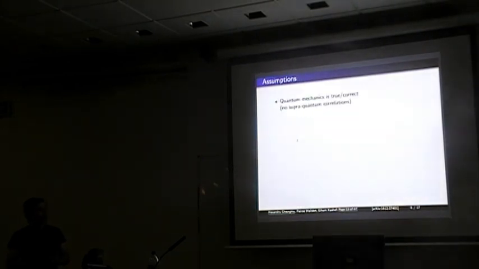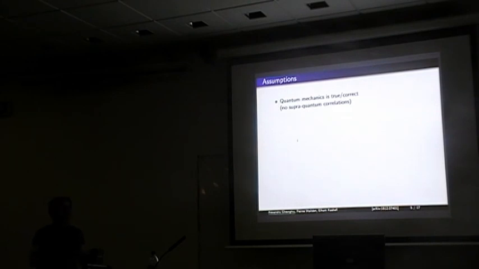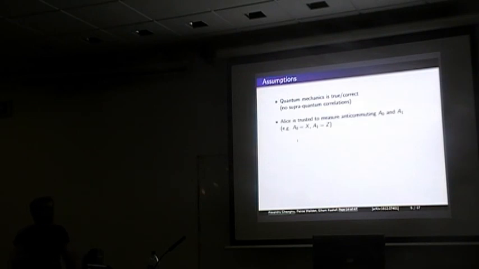So before telling you how we did this, I just want to clarify the assumptions that we're making. The first assumption is that quantum mechanics is the correct description of nature. So I'm sorry to disappoint people with supraquantum correlations. The second assumption is that, as I said, Alice is trusted, and we know that she's measuring these anti-commuting observables A0 and A1, and you can just take them to be the X and Z observables, for example. Bob, on the other hand, is untrusted, so he measures some observables B0 prime and B1 prime, and the prime just indicates that they're untrusted. So whenever you see prime on some observable, it means it's untrusted. I don't know what it is.